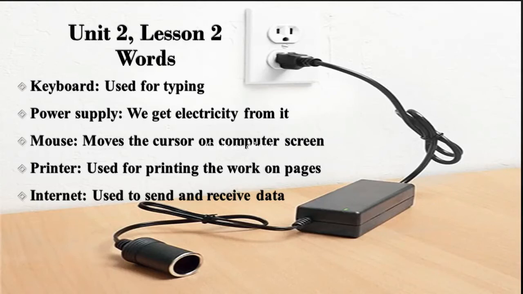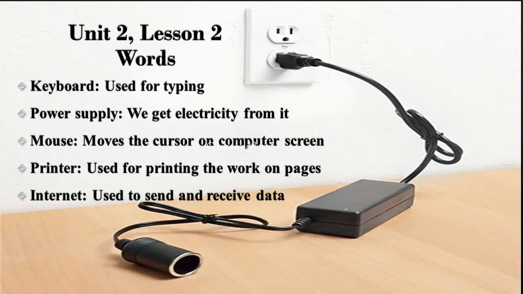We get electricity from a power supply. Mouse. It is used to move the cursor on the computer screen, and it is also used to pick selected objects. A printer is used for printing work on pages. And internet is used to send and receive data. You all know the uses of all these.